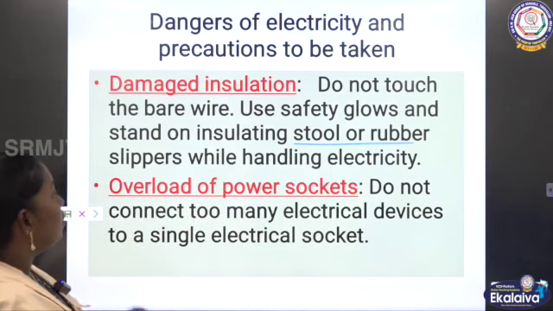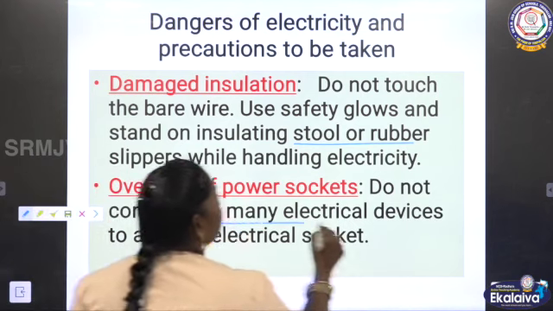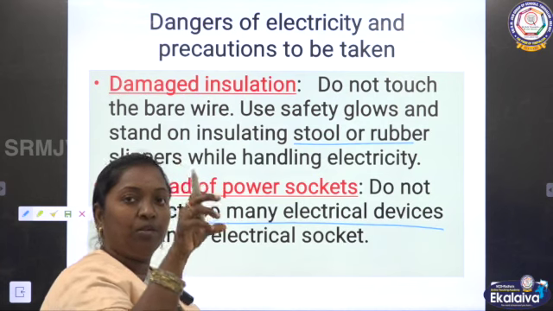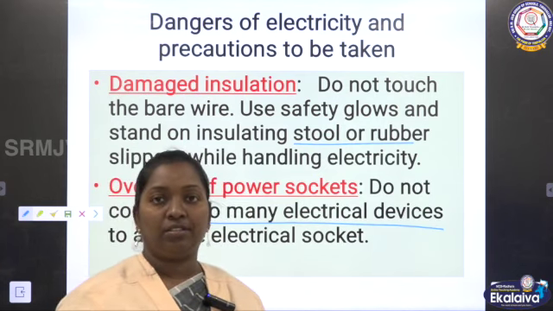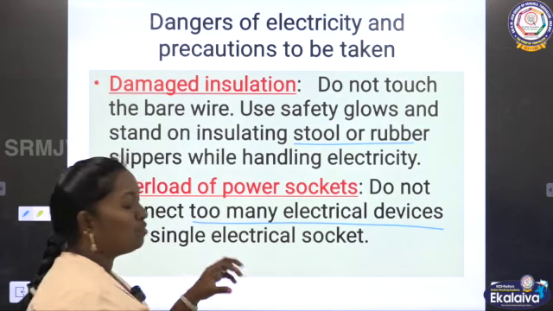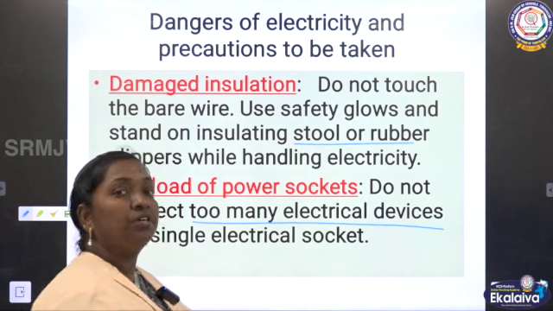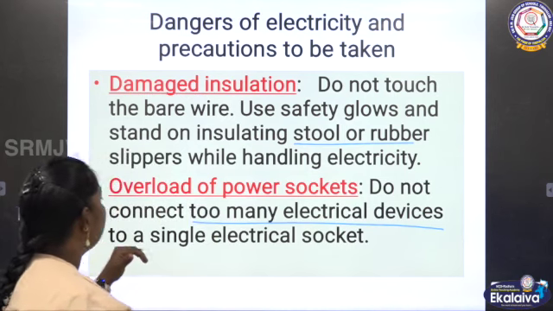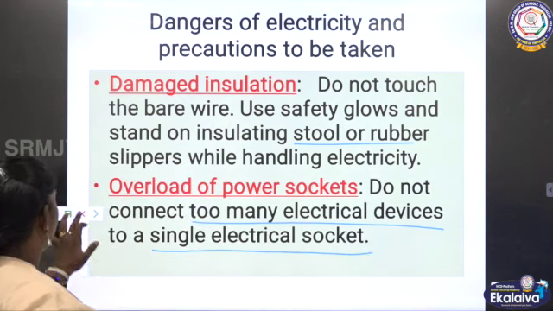Then overload of power sockets. Do not connect too many electrical devices. Within one plug point through the extension box, we should not connect more appliances, because it will become overloaded. There are chances of a short circuit. So overloading should be avoided, because it will damage the electrical socket.